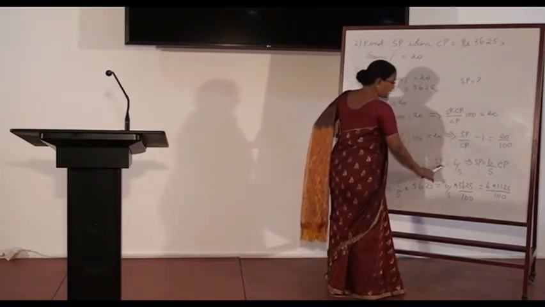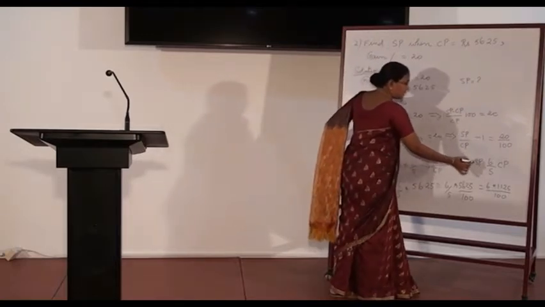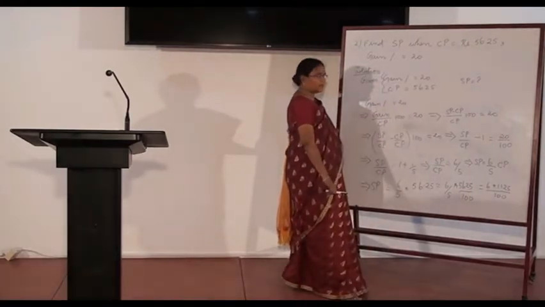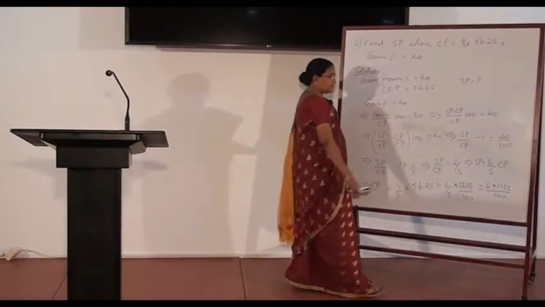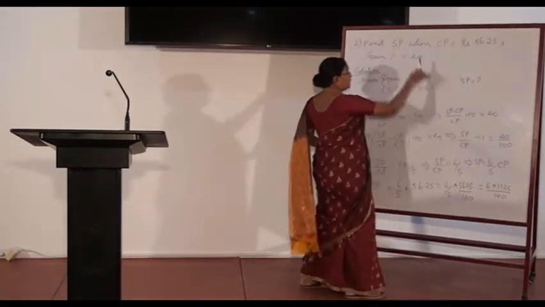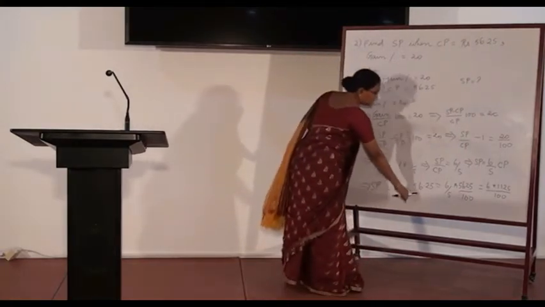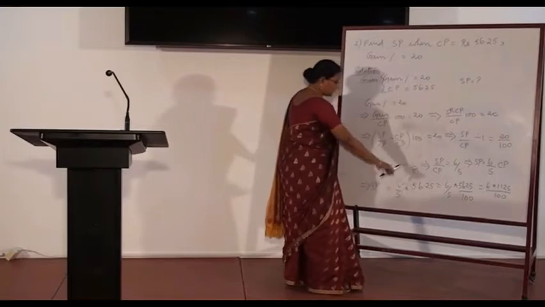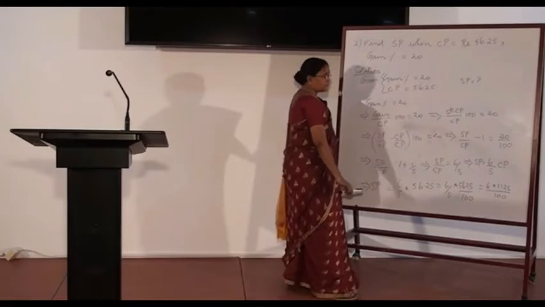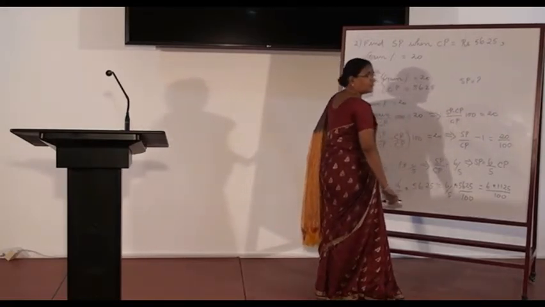This implies take CP in the denominator to the other side. We are asked to calculate SP, so keep SP alone at the left side. Keep the unknown value alone at the left side. SP is equal to 6 by 5 into CP. Now we know the value for CP, substitute for CP. CP value is 56.25. Now simplify this, and you will get the required value for selling price. 6 by 5 into 56.25.